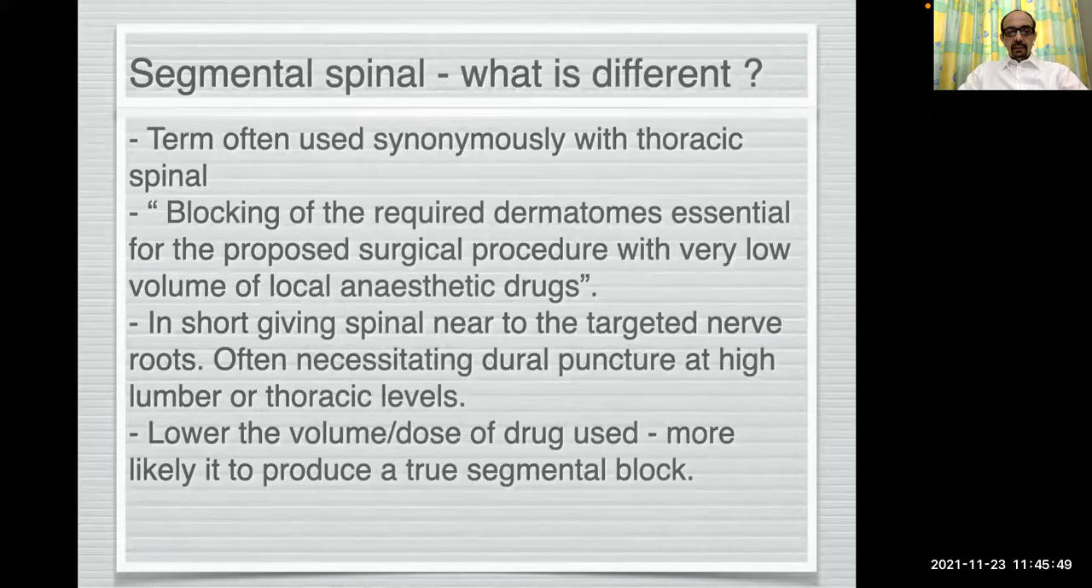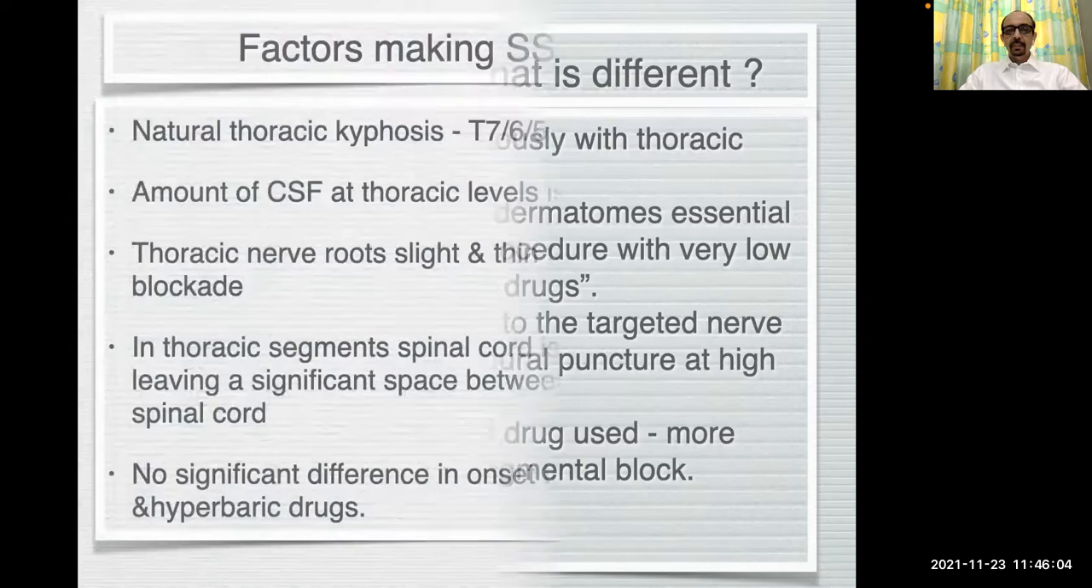Now, what is different? In short, giving spinal near the targeted nerve roots with a very low volume of local anesthetic drug, often necessitating dural puncture at high lumbar or thoracic levels. The lower the volume or dose of the drug, the more likely it is to produce a true segmental block.